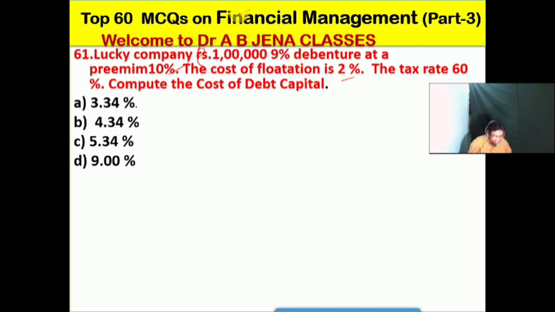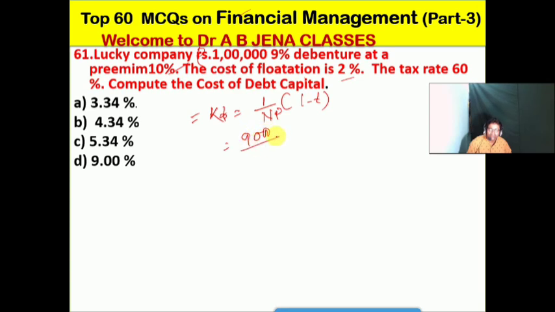So here, the cost of debt, very simple. So here KD will be how much? We have already discussed, that is interest divided by NP and 1 minus T, no doubt. So here 9%, division, matlab here how much?